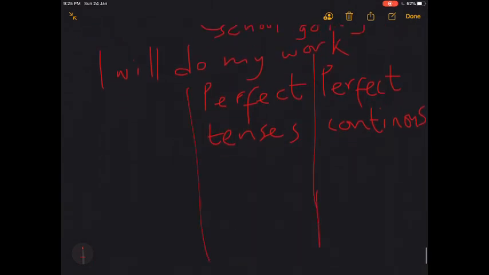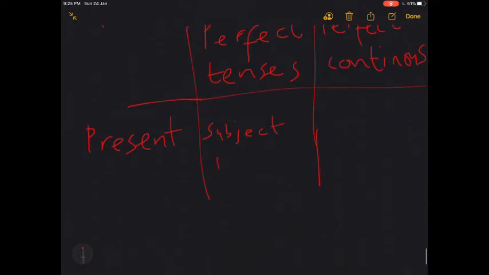Then we move on to perfect tenses. The first we will look at is the present perfect tense. Now the structure for the present perfect tense is your noun or your subject, followed by have, the auxiliary verb, or has, depending on the subject, whether it's singular or plural.